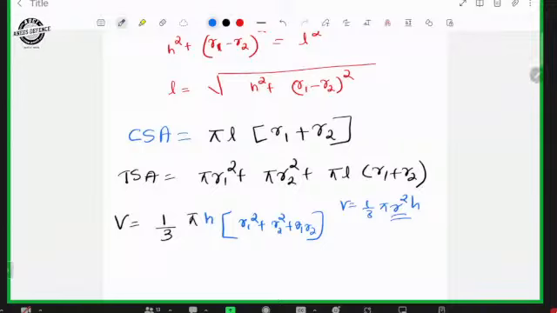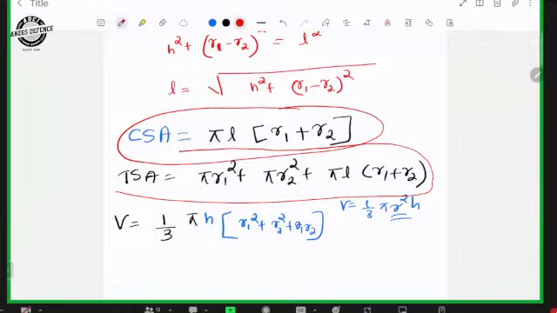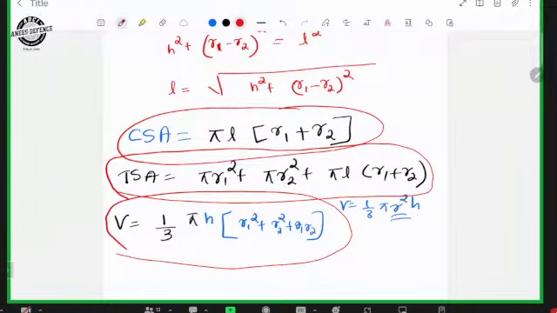So this is the formula for frustum. Curved surface area is pi l into r1 plus r2. Total surface area is bottom area plus top area plus pi l into r1 plus r2, and volume is equal to 1 by 3 into pi h into r1 square plus r2 square plus r1 r2. Understood?